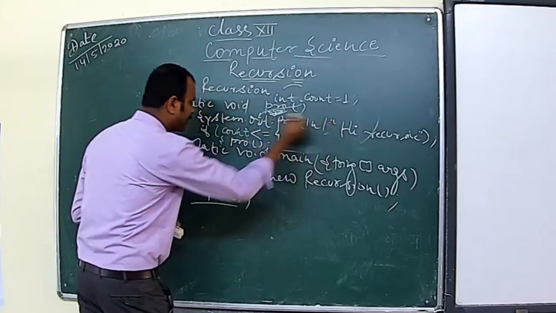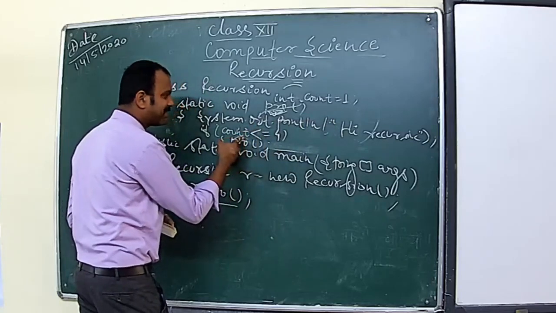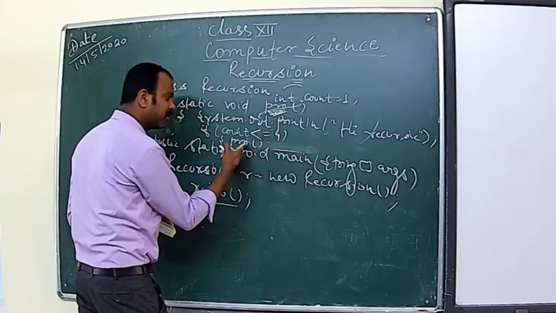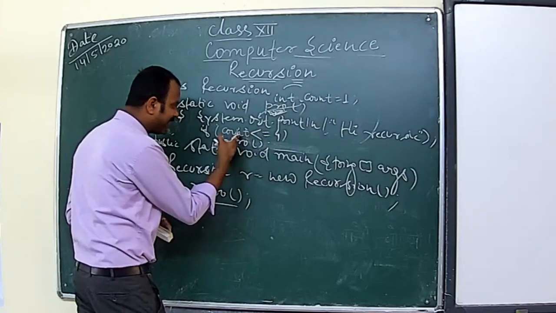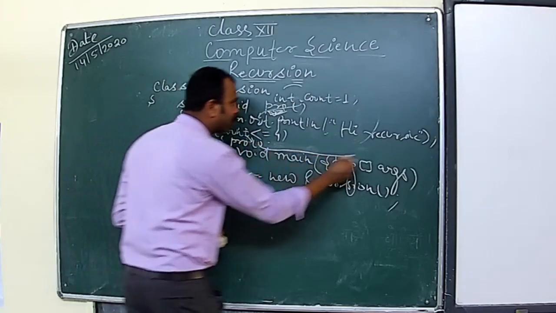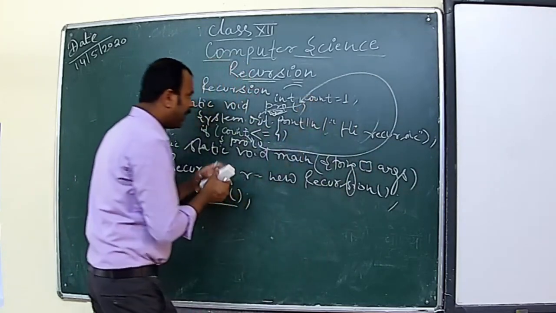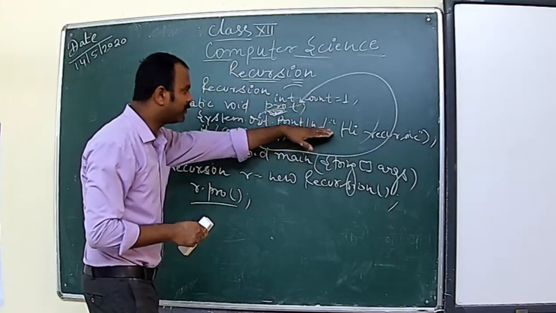Now see what will happen. After printing this, it will come here, and the condition will be tested. When it is true, this will execute. So again we call it here, and after calling this, it will execute.